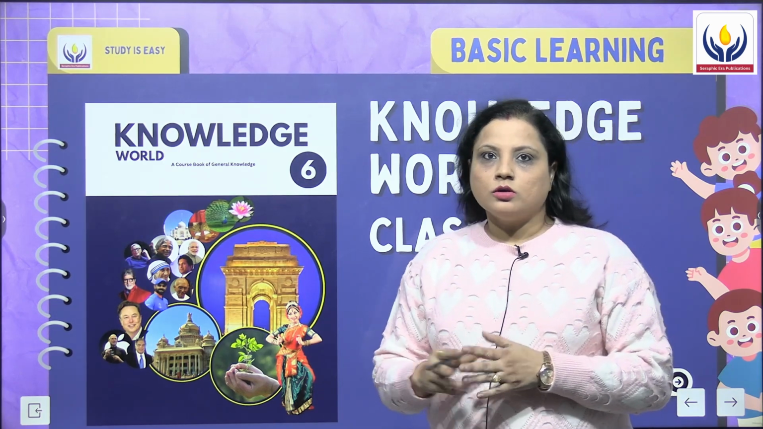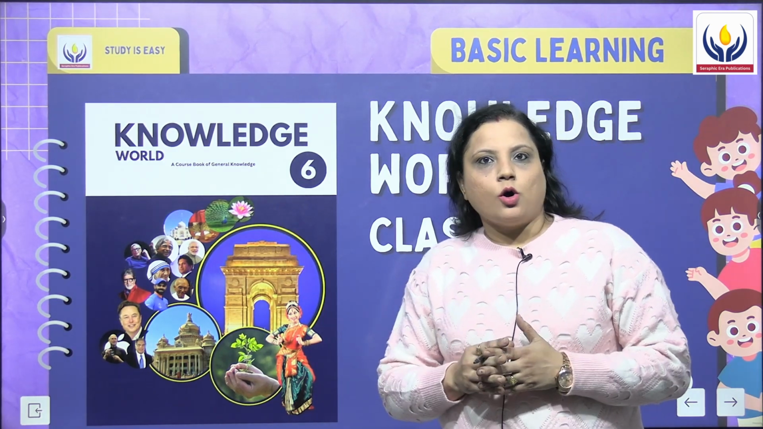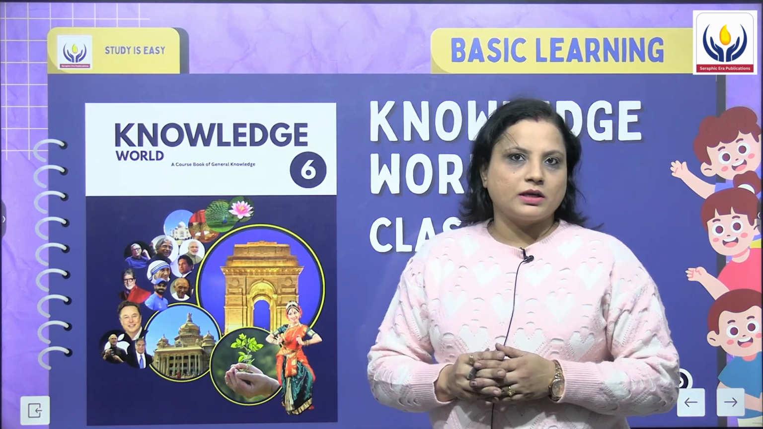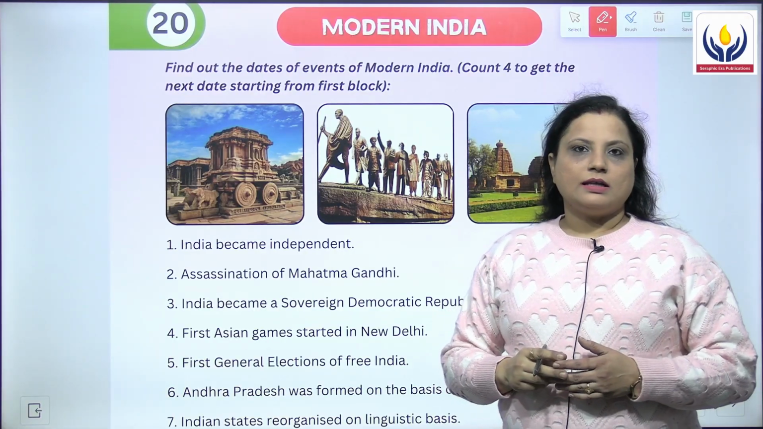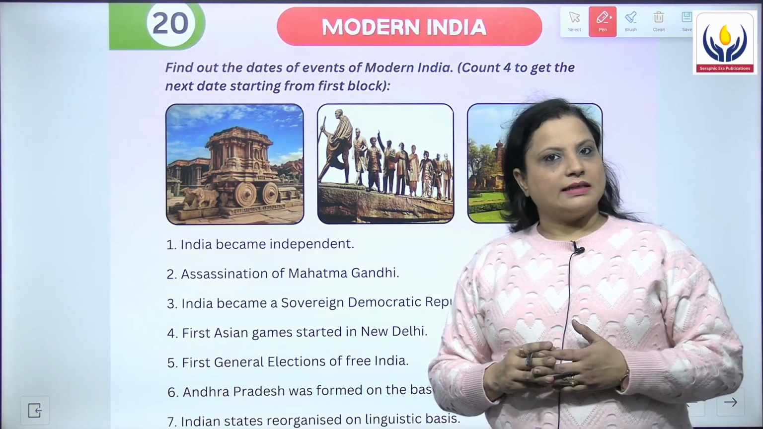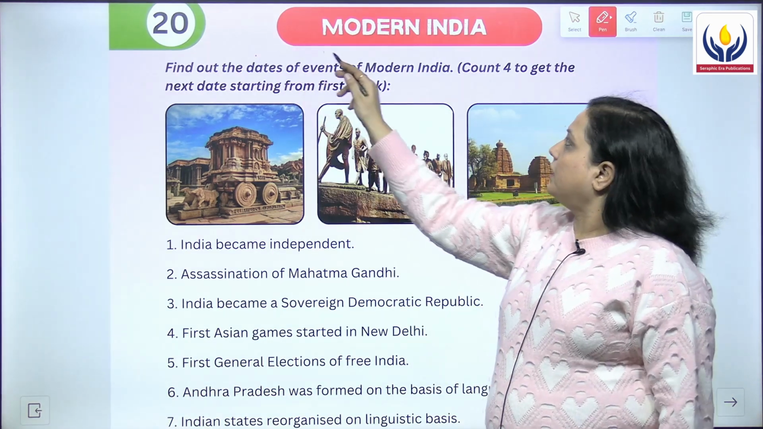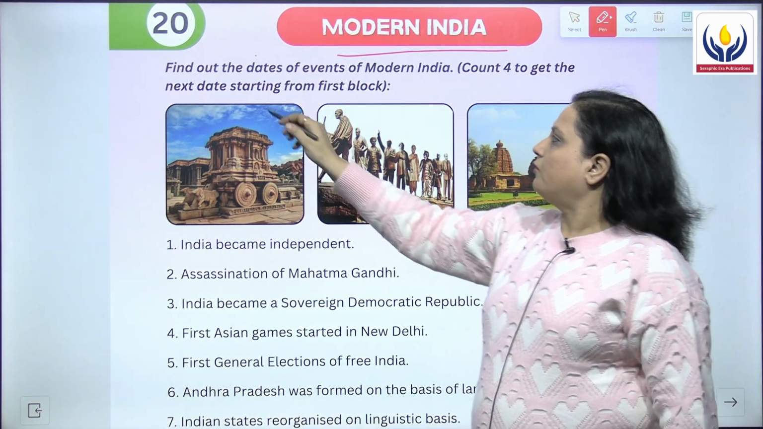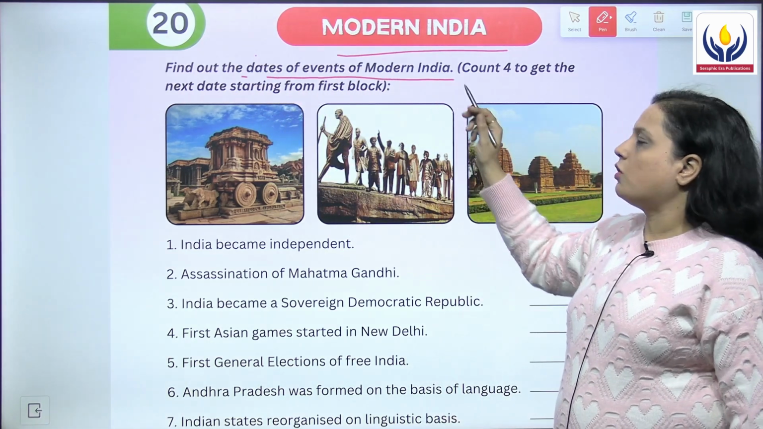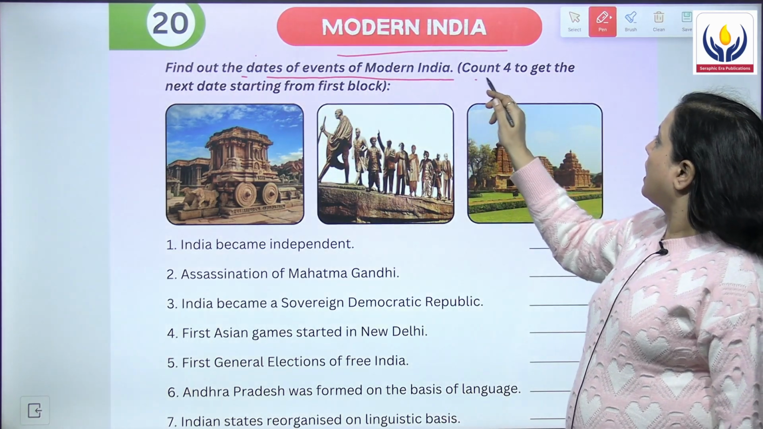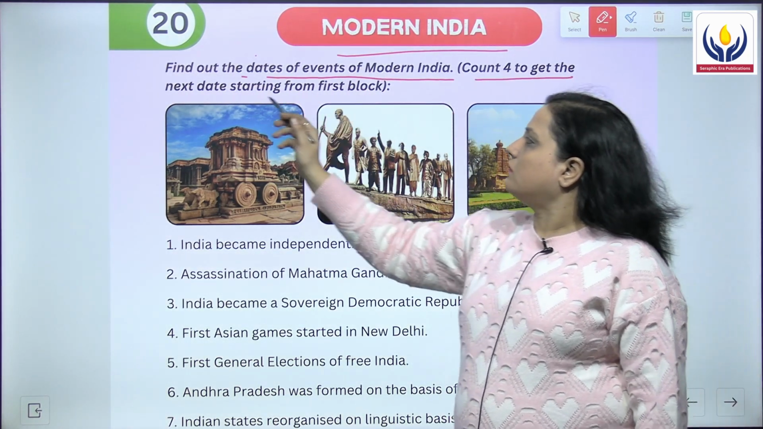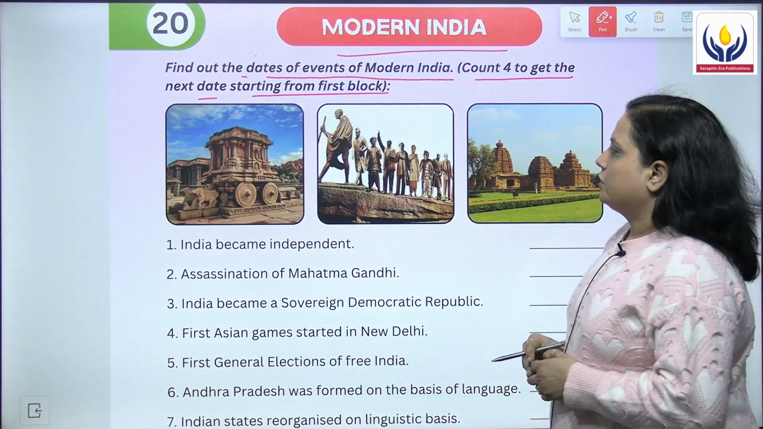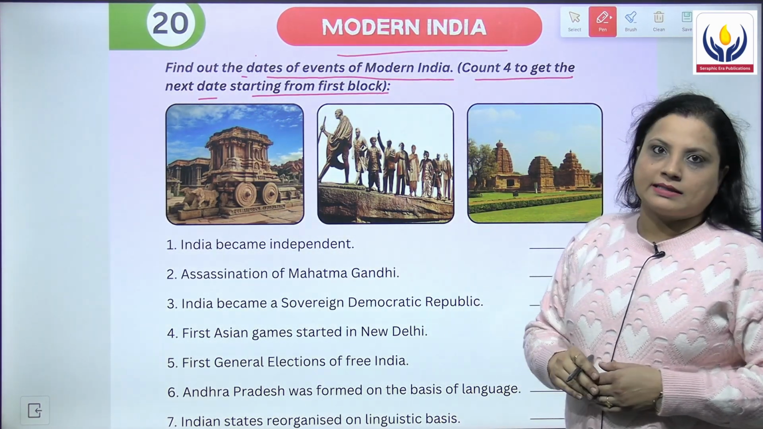Let's begin with our book Knowledge World, a course book of general knowledge for class 6 by Seraphic Era Publications. Hello everyone, let's begin with another chapter today, chapter number 20, Modern India. Now in this chapter they are saying, find out the dates of the events of modern India, count 4 to get the next date starting from the first block. So let's begin with the exercise now.